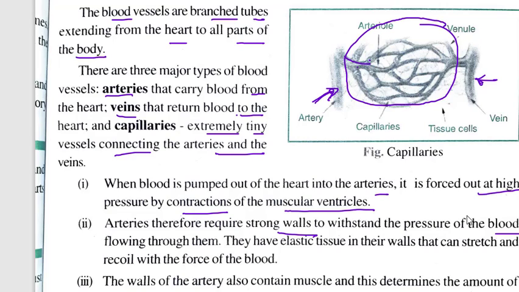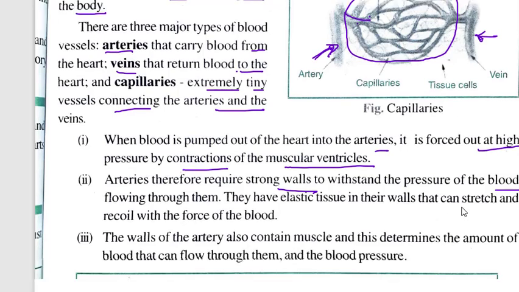Okay, arteries, which are collecting blood from the heart, have strong walls. Why do they have strong walls? Because blood is coming under pressure in these arteries. They have elastic tissues in their wall that can stretch and recoil with the force of blood.